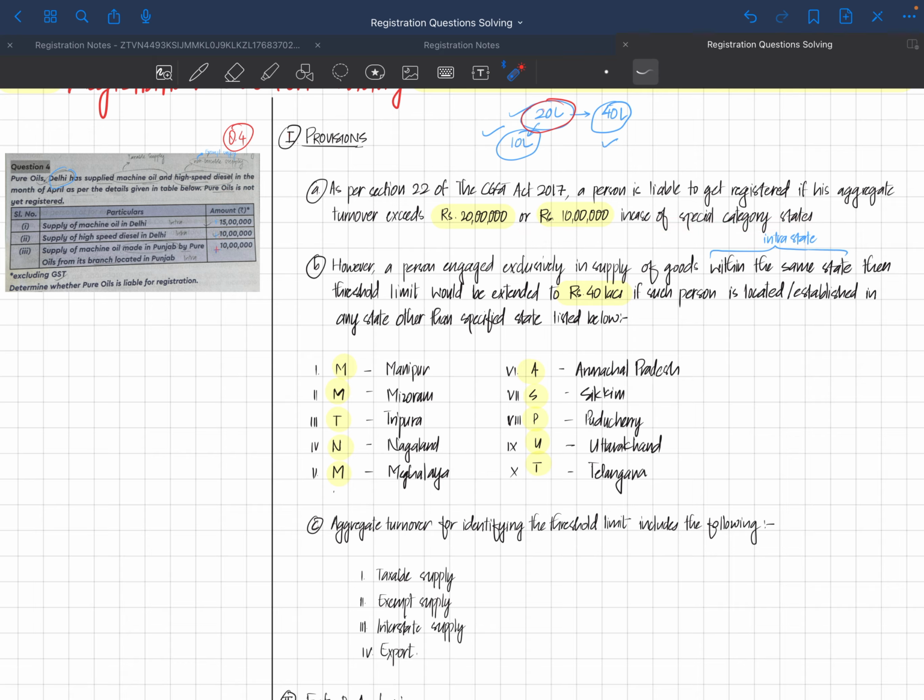Had it been special category states in the question, we would have specified here which are the special category states, but since it is not required, we'll just give it a shortcut over here.